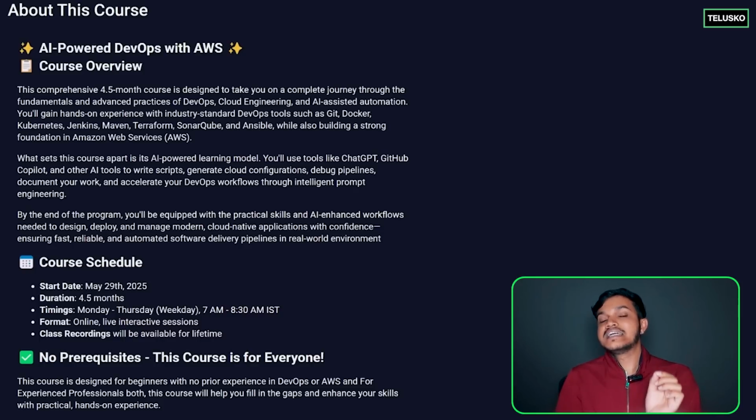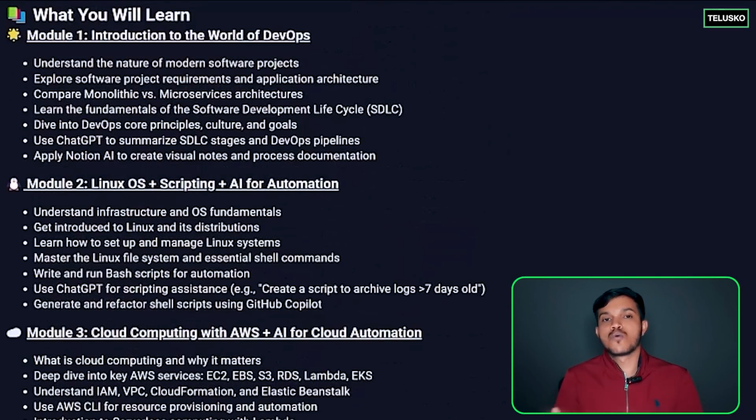Now, the important key skills we are going to learn in this course: first, we are going to start with the fundamentals, before we even start Linux and Bash shell scripting, which is the most important for a DevOps engineer. We are going to understand some important terminologies and the ecosystem of the IT industry. We will understand what is Agile, what is Scrum, what is software development, what is SDLC, monolith and microservice architecture. So all the important things for you to start your journey in the IT industry. First, we will get into the world of DevOps, and once you understand what your role will be as a cloud or DevOps engineer, we will start the actual important skills.